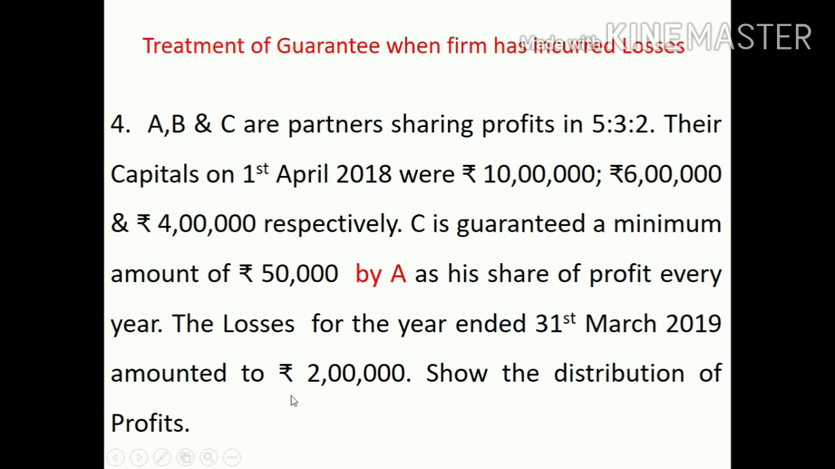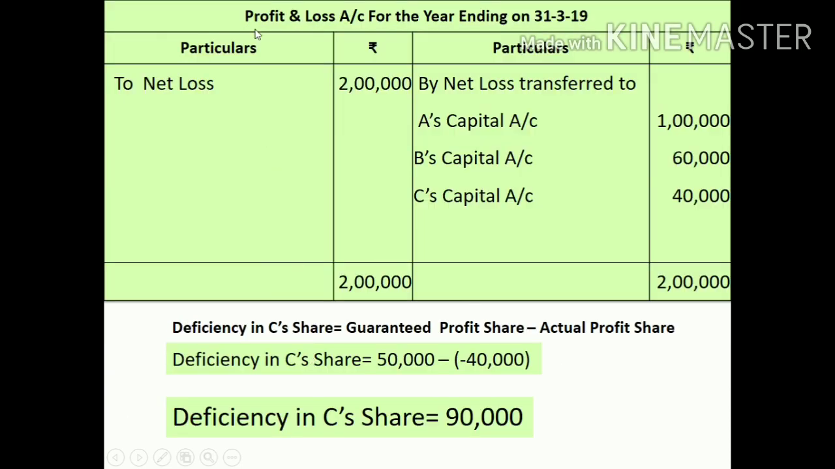When in the question, instead of profits, losses are given, then first you will distribute the losses through profit and loss account. Then the entry for deficiency will be passed, and that will be shown in the capital accounts. So two points: C is guaranteed a minimum amount of 50,000, and instead of profits, what is being shown here? Losses. Now first you will prepare the P&L account. Net loss 2 lakh. Net loss will be transferred to A, B and C in PSR.